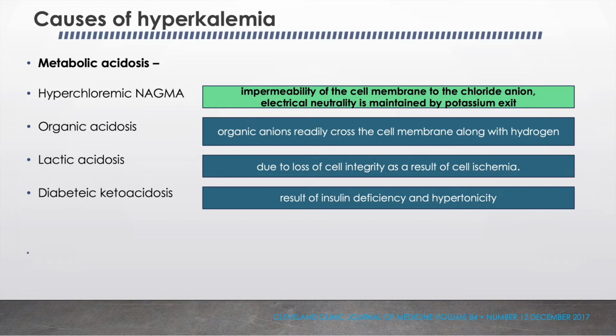In other metabolic acidoses, for example lactic acidosis or diabetic ketoacidosis, the mechanism is not cellular redistribution. In lactic acidosis, the hyperkalemia is due to loss of cell integrity as a result of cell ischemia, and in DKA it is the result of insulin deficiency and hypertonicity.